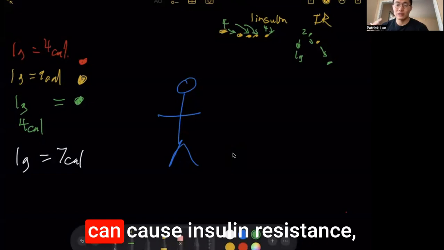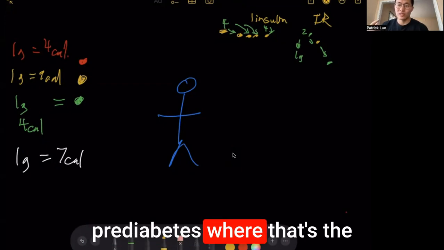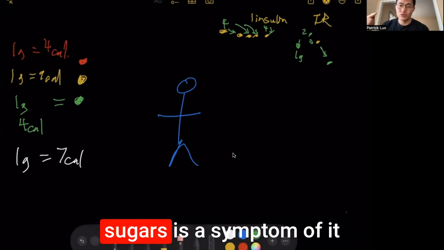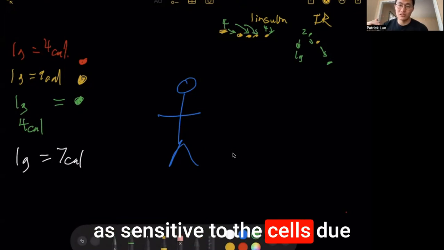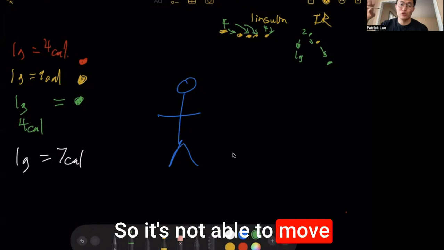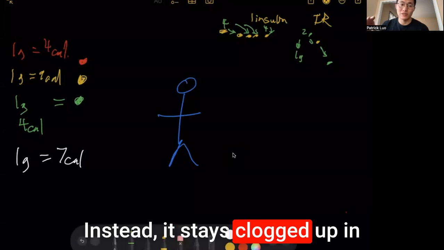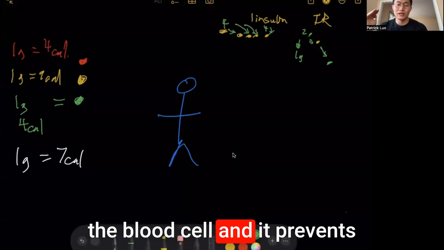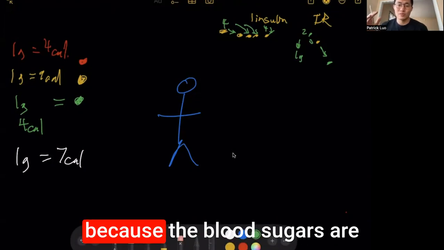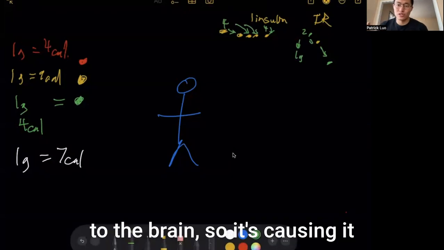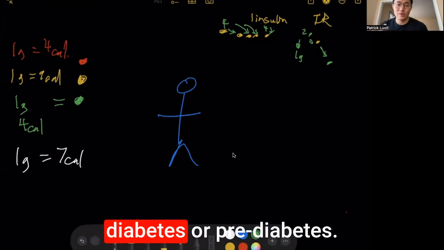There are a lot of factors that can cause insulin resistance, which is the root cause of type 2 diabetes and prediabetes. That's the reason why the high blood sugar is a symptom, because the cells are not as sensitive to insulin due to the insulin resistance, so it's not able to move the blood sugars into the appropriate areas it needs to go. Instead, it stays clogged up in the blood, and it prevents the body from feeling full because the blood sugars are not going to the muscles or to the brain, so the body is starving itself. That's why a lot of people feel hungrier when they have type 2 diabetes or prediabetes.